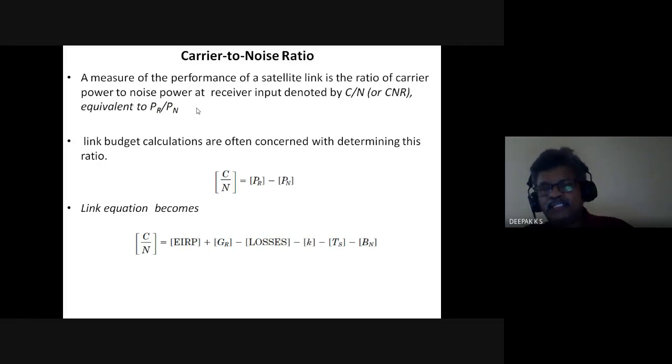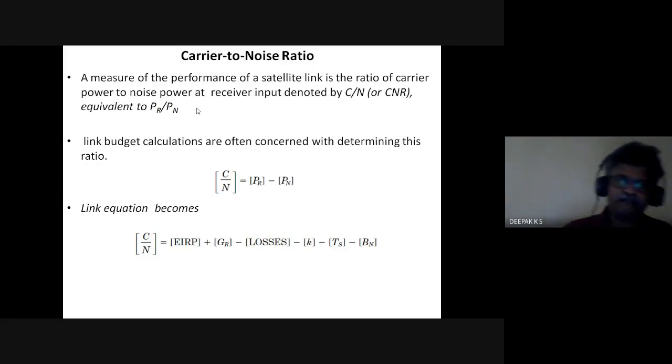In the modulation link, after the transmission at the uplink, after the carrier is modulated, it is demodulated at some point. Frequently in satellite communication we refer to the modulated carrier to noise ratio. So link budget calculation may be concerned with determining this ratio, C by N.